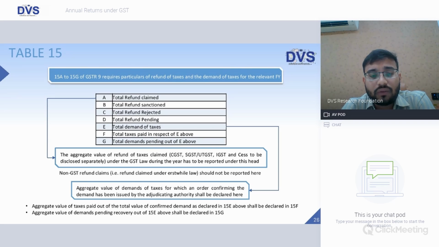Aggregate value of demands of tax for which an order confirming the demand has been issued by the adjudicating authority shall be declared here. So be it relevant for the financial year or for the previous year as well, all those details need to be mentioned here.